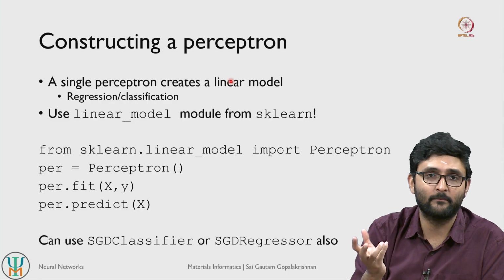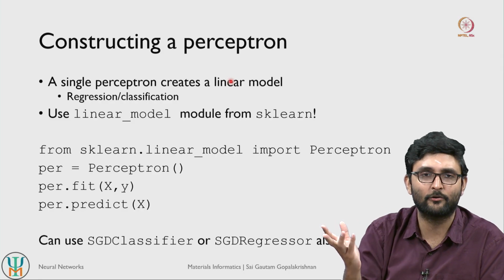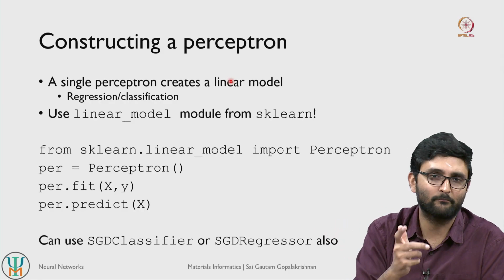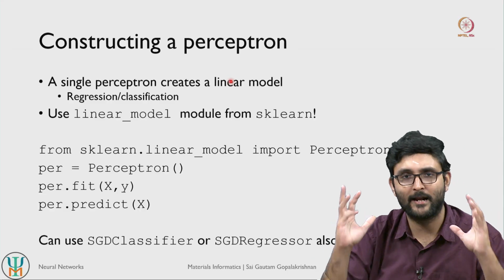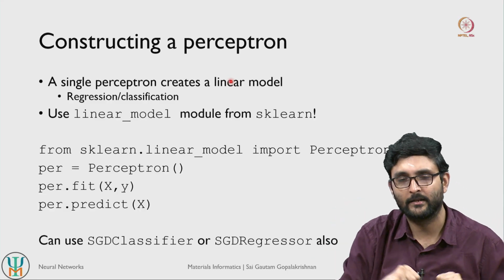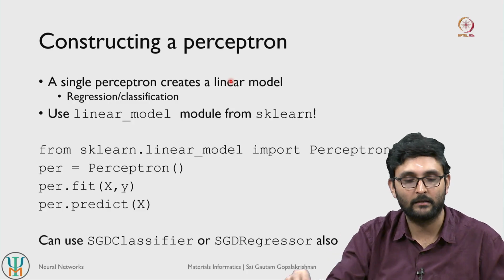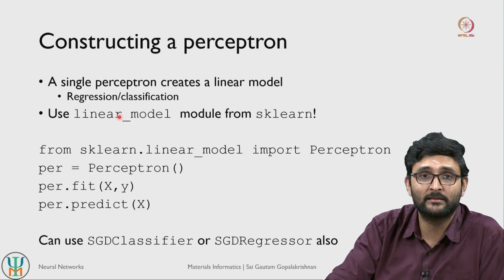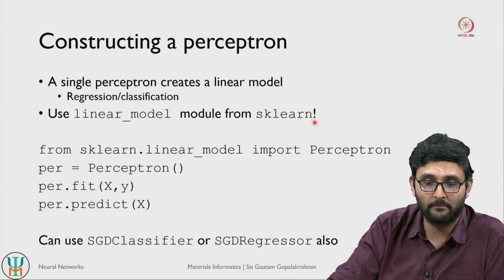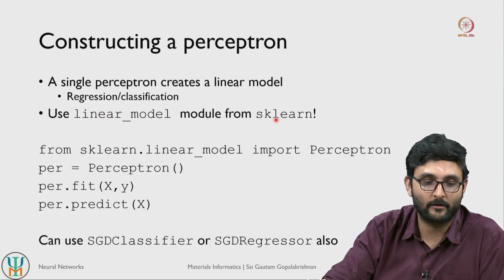So if you have a linear summation of them, that is basically related to linear regression. The only minor modification is that you put your net inputs through some kind of a threshold function, right. But if it is only one threshold function, all you are doing is linear classification, right. So we can actually use the linear model module from the scikit-learn package to create a simple perceptron.